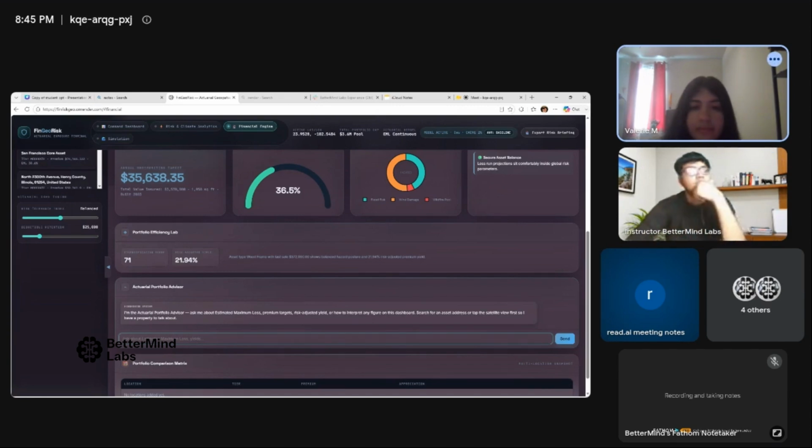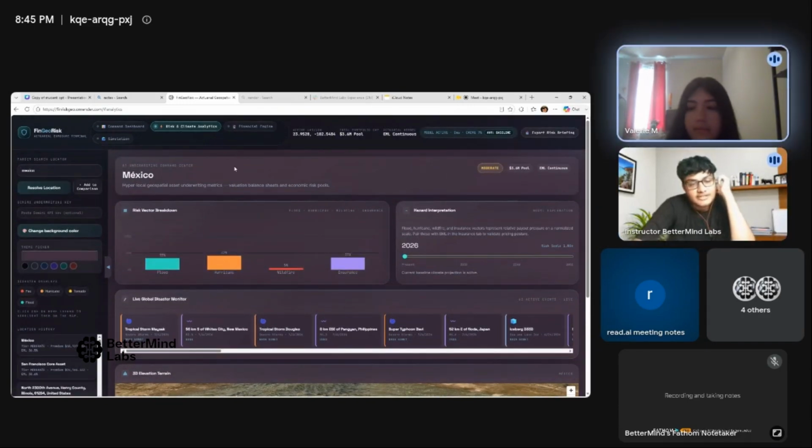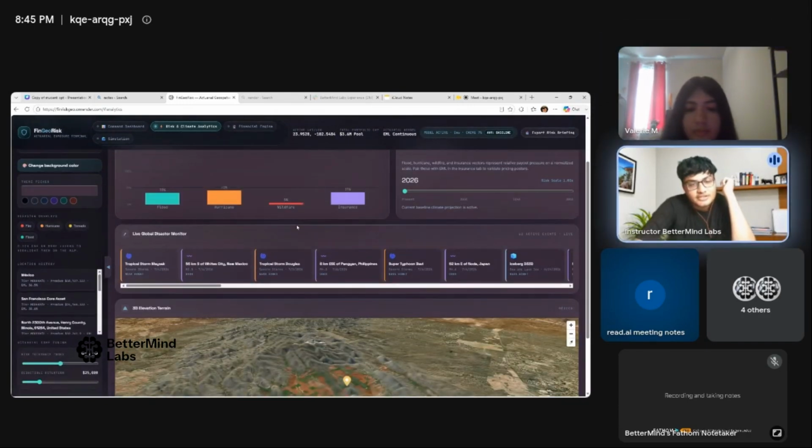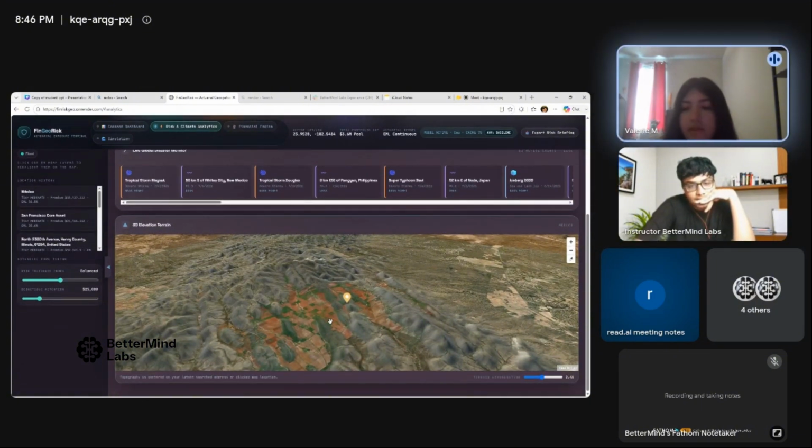Cool, interesting. All right, one last question for you. And then this is the 3D. What about the 3D elevation terrain map? How is this useful? This is a 3D terrain. Basically, it can give the user a sense of how elevated a location is, so that they can gauge if it's a potential risk for flooding or hurricane surges. If the area is elevated enough, then it's generally safer to buy, and you don't have to worry about flooding insurance or anything like that.